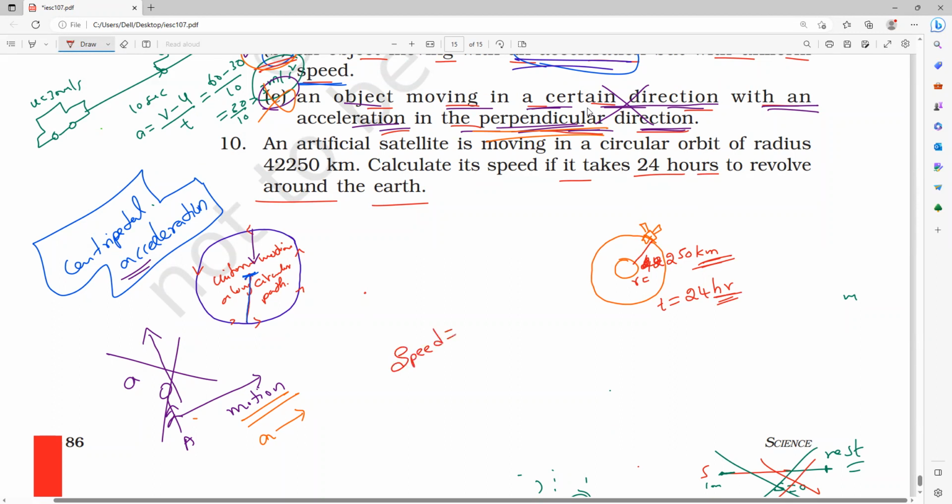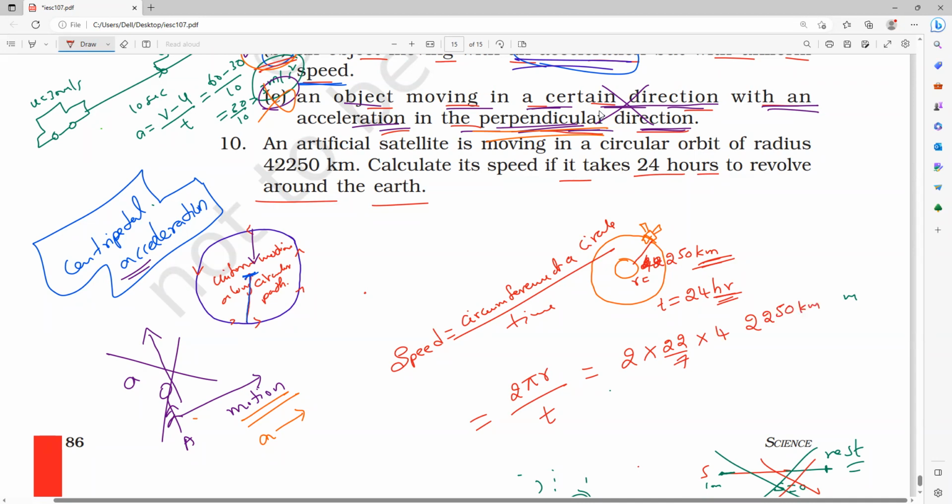What is the speed formula in circular motion? The speed is equal to 2 pi r divided by time, the circumference of a circle divided by the time taken. So 2 into pi value, 22 by 7, into r value, how much?